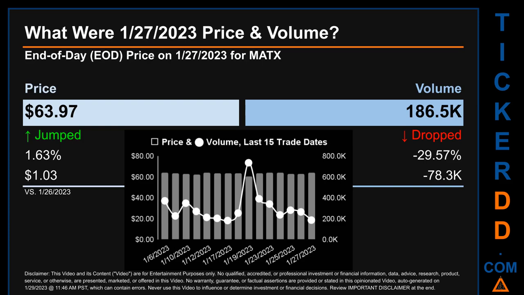The graph shows price and volume for the last 15 trade dates. Across a range of $3.37, the max and minimum end-of-day price were respectively $64.06 and $60.69. Volume saw a range of 554.1 thousand, from a day low of 182.3 thousand to a day high of 736.4 thousand.